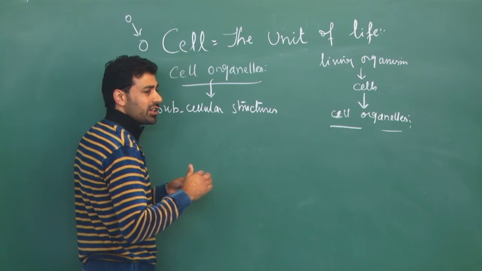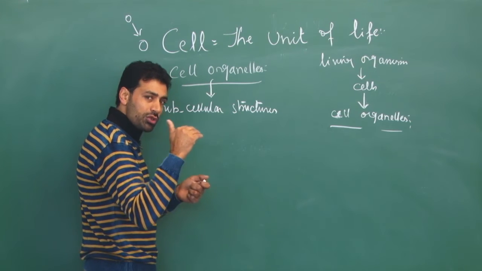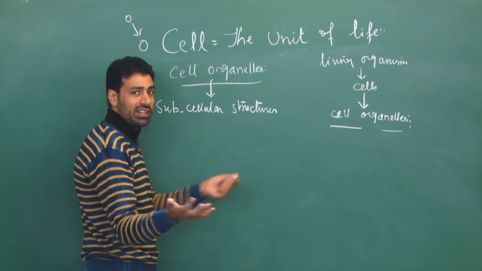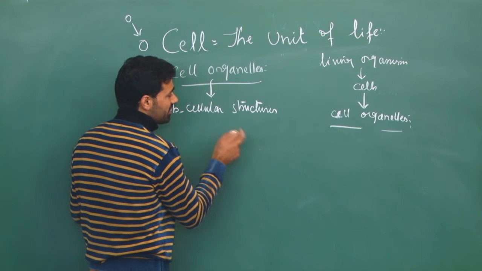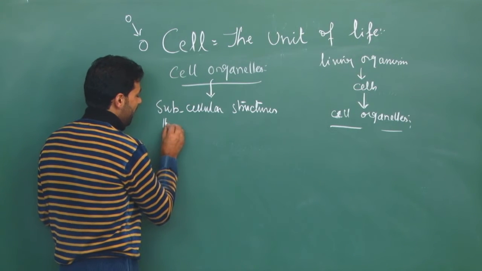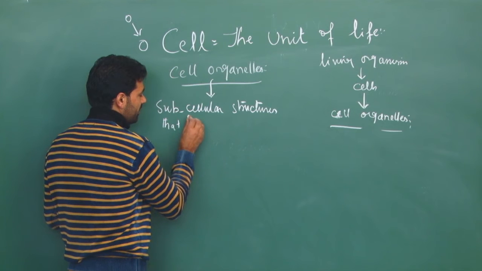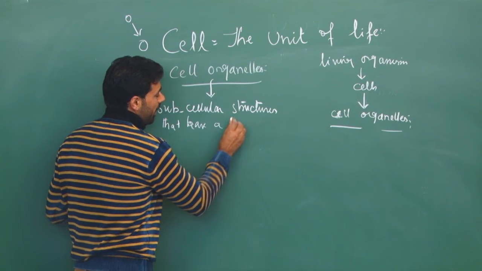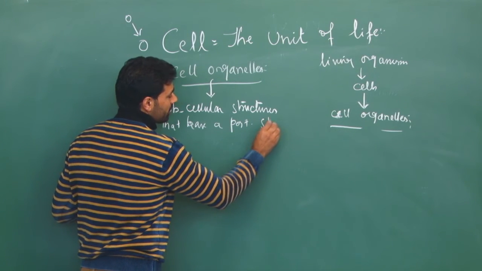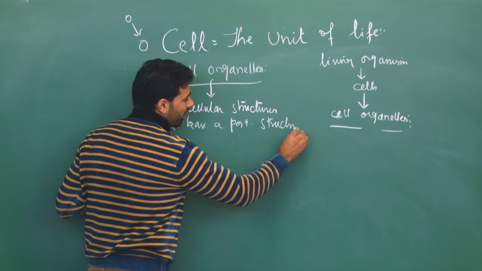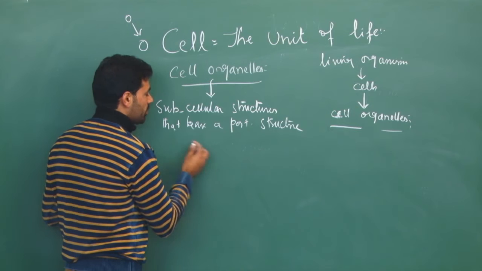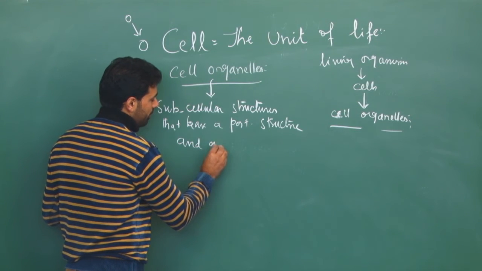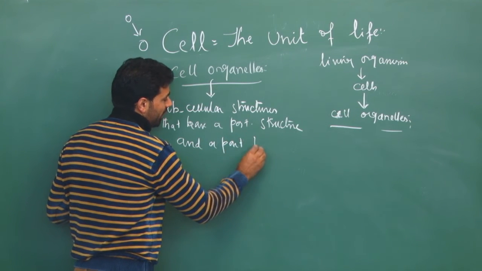Subcellular means that these are smaller than the cell and, when taken together, they make the cell. Each organelle has its own particular structure, which we will discuss later on, and a particular function.